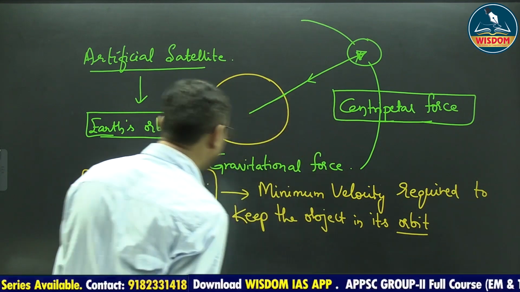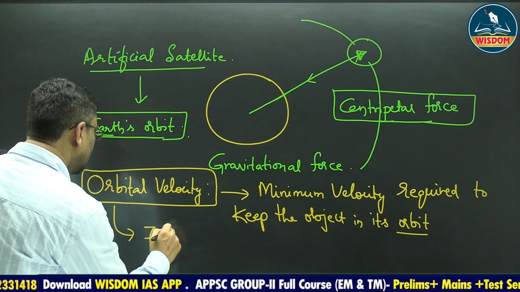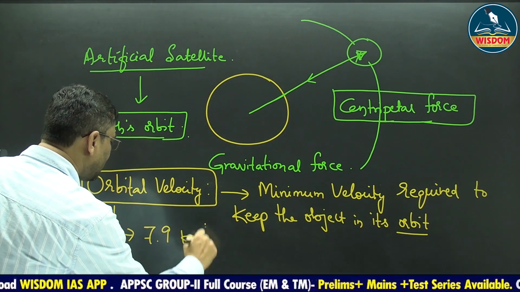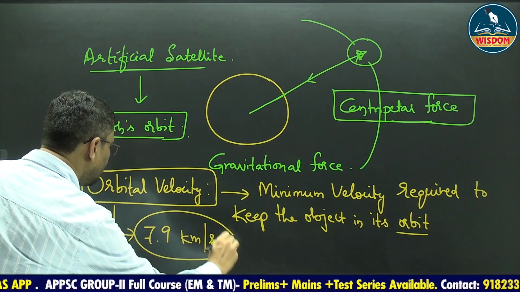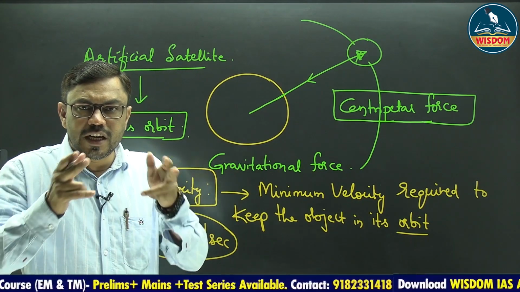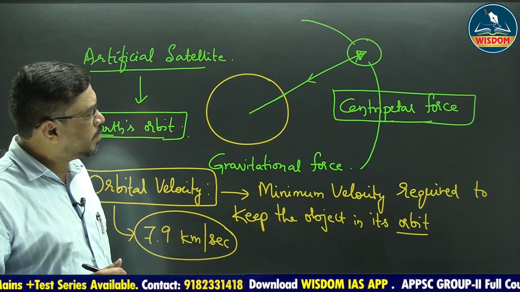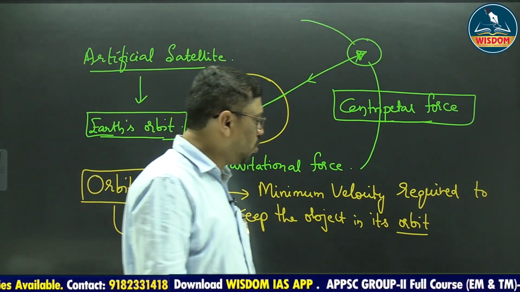This is called an orbital velocity. This orbital velocity should be 7.9 kilometers per second. This is the minimum amount of velocity required to keep an object in its path, in its orbit. That is called orbital velocity. These terminologies you have to remember.